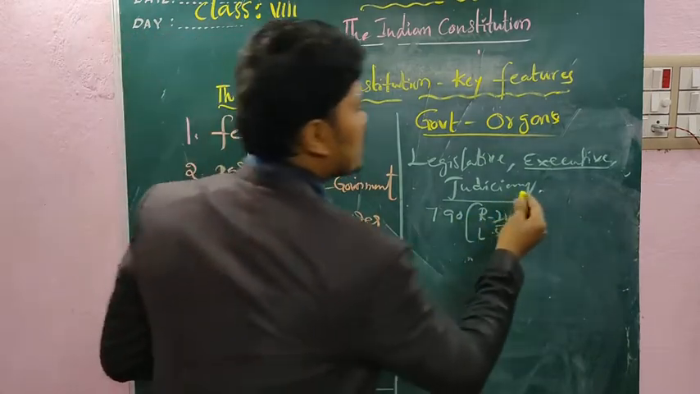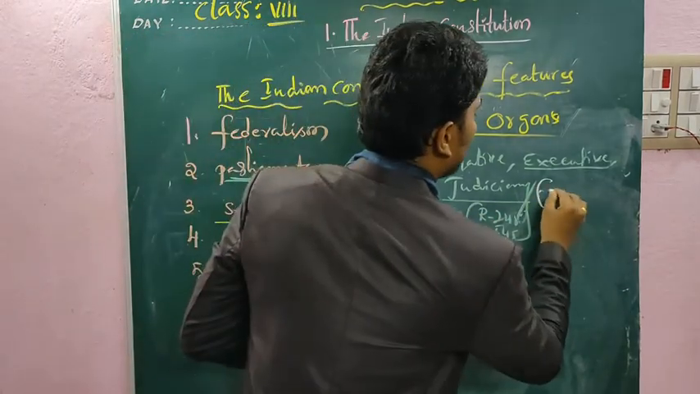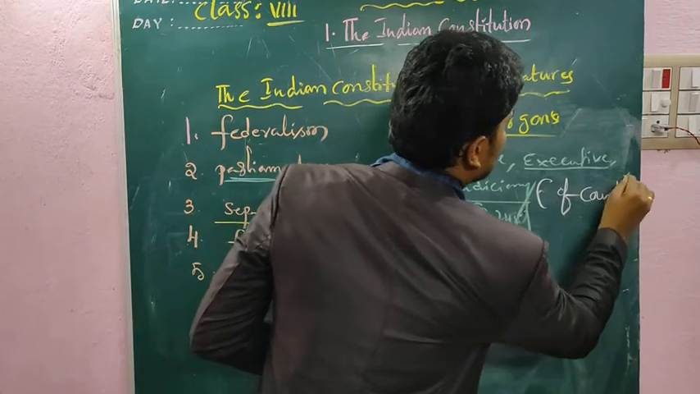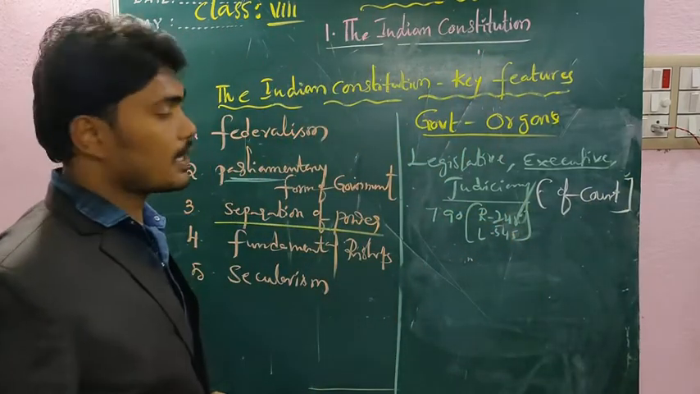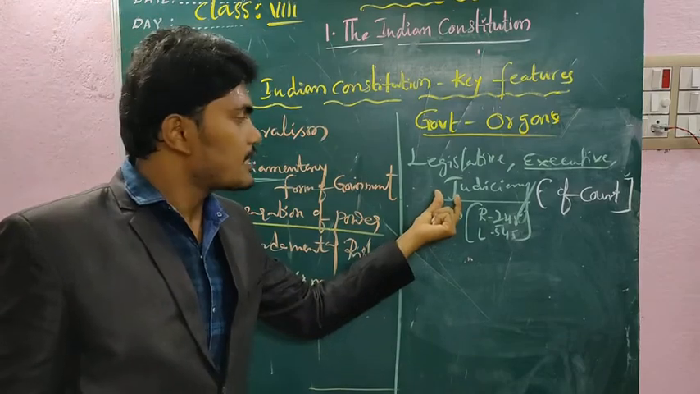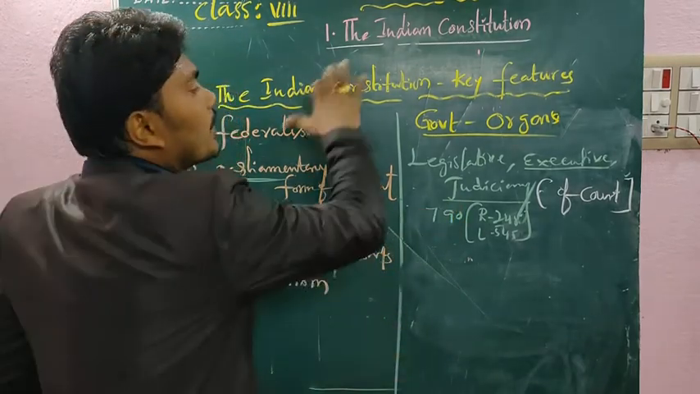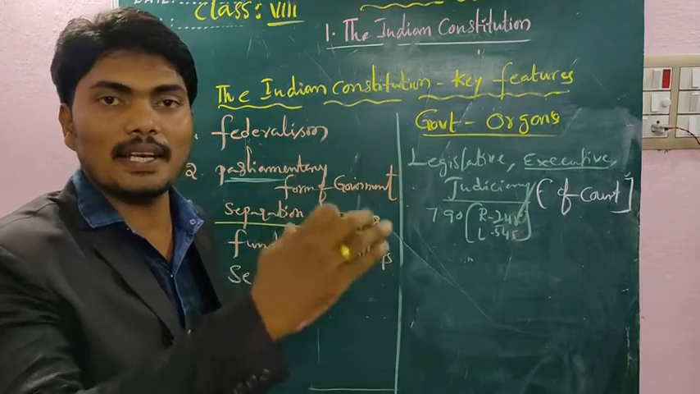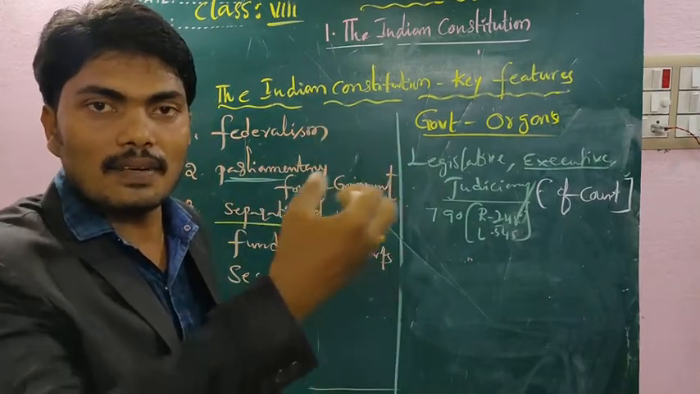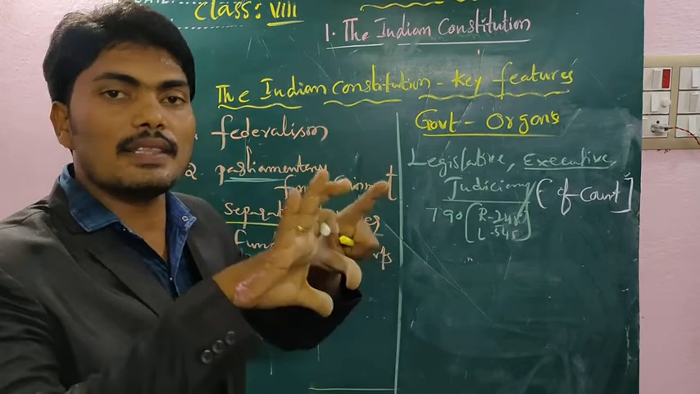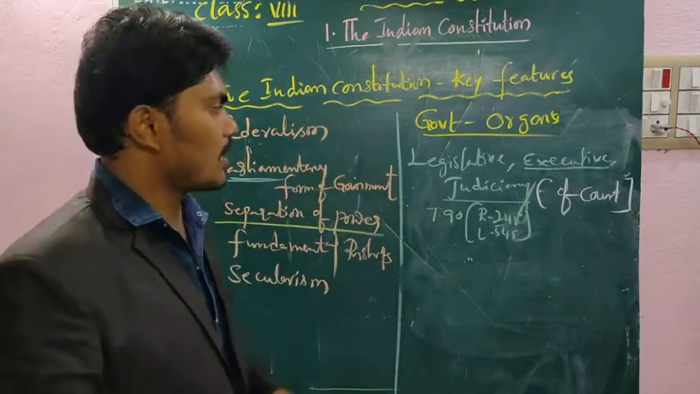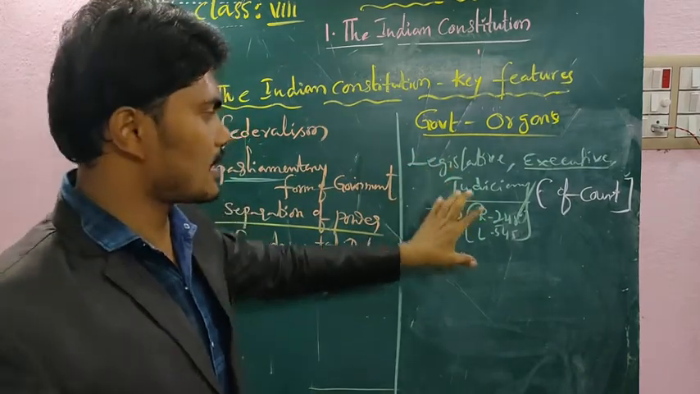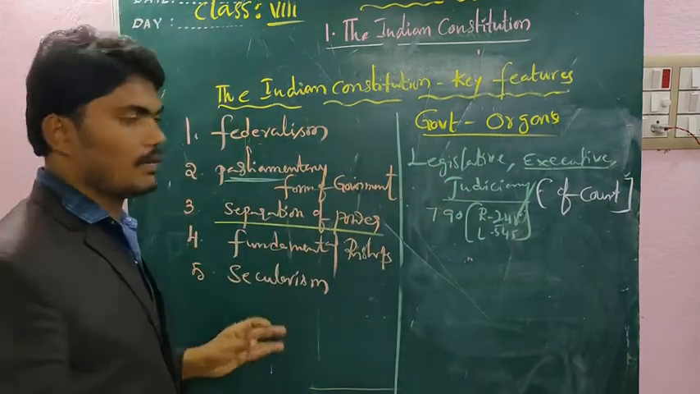What is the judiciary system? It's a system of courts. It is an independent organ supervising everything. Whether it is the legislative or the executive, whether they are properly making laws or implementing them, everything is observed and supervised by the judiciary. The judiciary is an independent organ. We will discuss the judiciary specially in the next video.